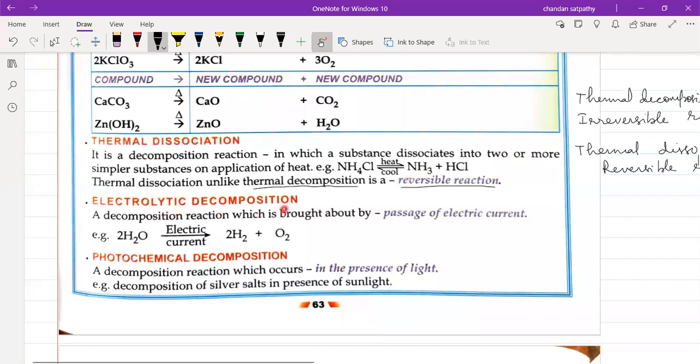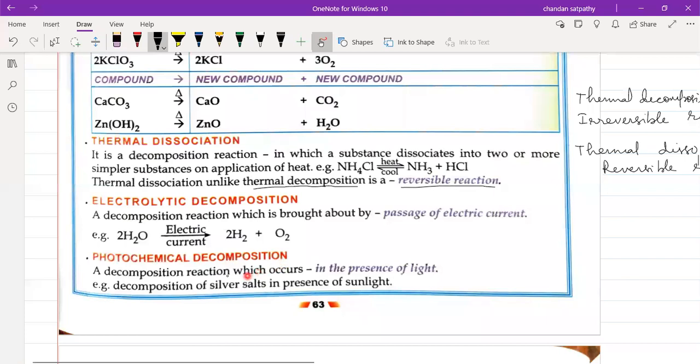Next is electrolytic decomposition reaction. What is the definition? A decomposition reaction which is brought about by passage of electric current. If a decomposition reaction is done by passing electric current, then it is called electrolytic decomposition reaction. Example, when you pass electric current through water, the water breaks into hydrogen gas and oxygen. Since here electric current is causing the decomposition of water, this reaction is known as an electrolytic decomposition reaction.